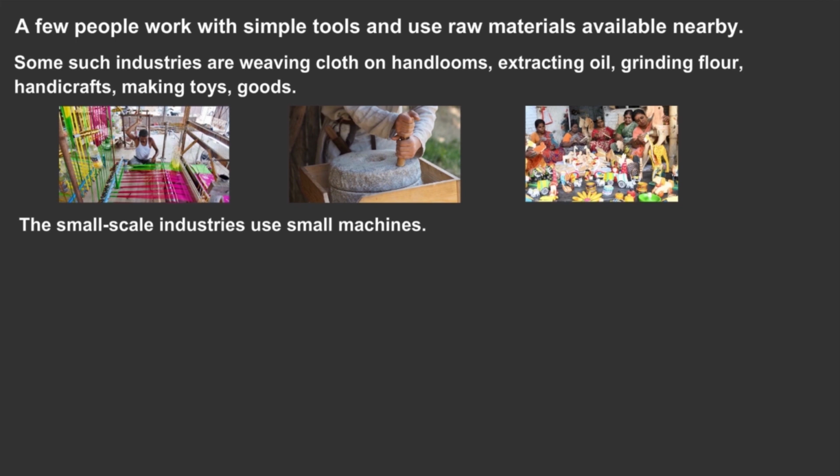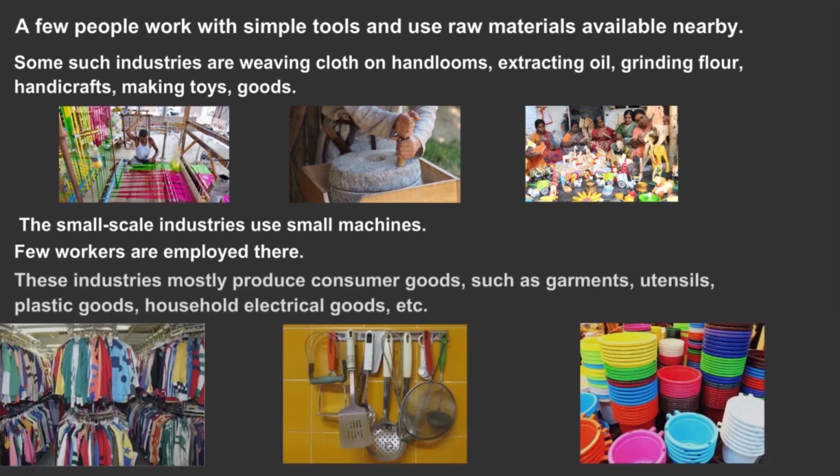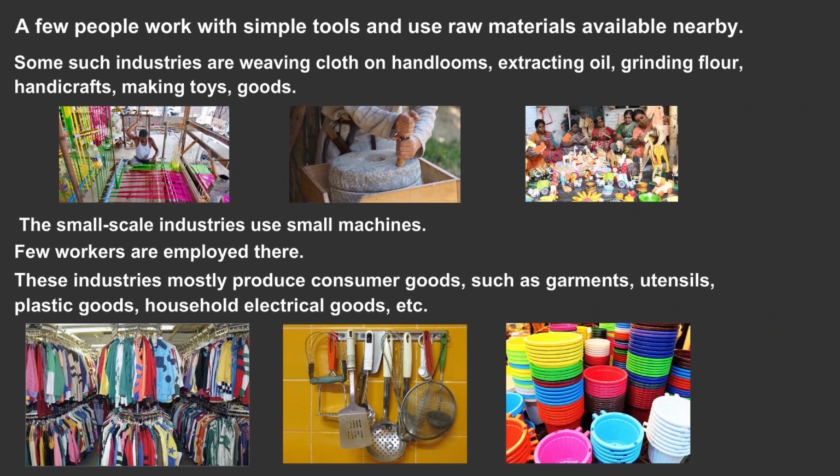The small scale industries use small machines. Few workers are employed there. These industries mostly produce consumer goods, such as garments, utensils, plastic goods, household electrical goods, etc.